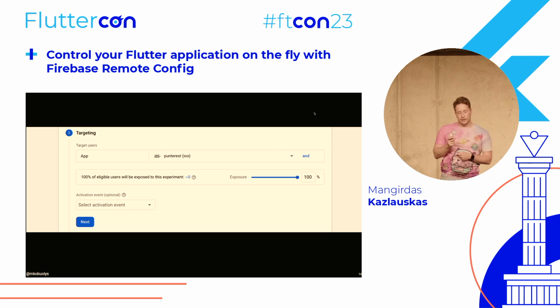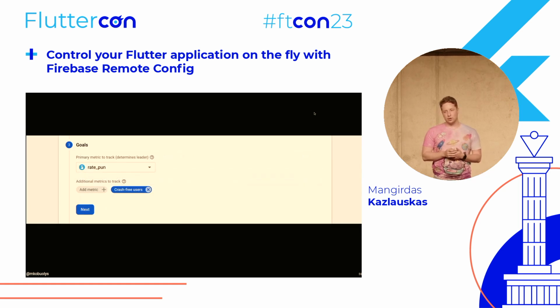Then we define the specific platform. There is a limitation for Firebase A/B testing. The main limitation is that you can only run an A/B test on a single platform. So you should choose whether you want to test this on iOS or Android. If you want to test something on both platforms, then you need to create two separate A/B tests. I think that's not very convenient. I don't know why this limitation is there, but it's just not possible to run the same A/B test on different platforms. Also, you can define the user group that you want to test. So in this case, we just want to push it to all of our users.